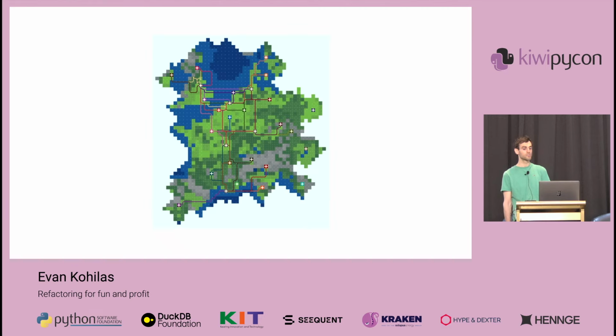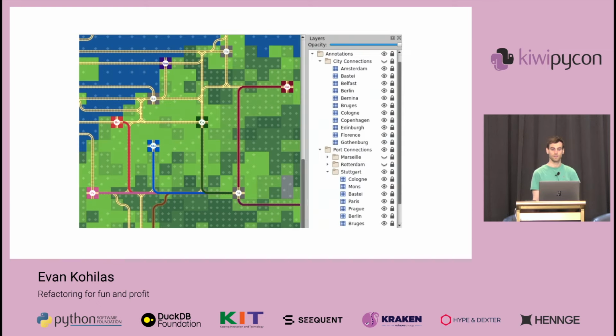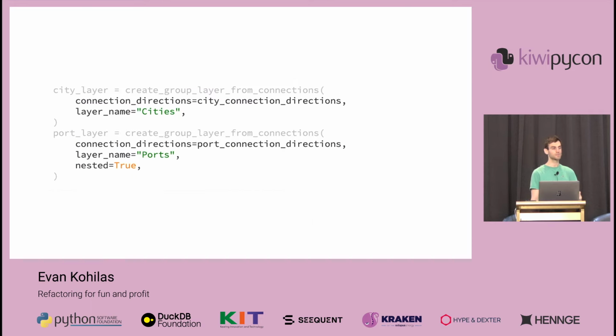Another place we could remove repeated code is during the annotations. In my map, annotations are what colors the path between a port on the left to a city at the top. And there are grouped annotations for both ports and cities. However, even though these are very similar, they're done by the same mechanism. We need to implement this slight difference since ports and cities are annotated through nesting.